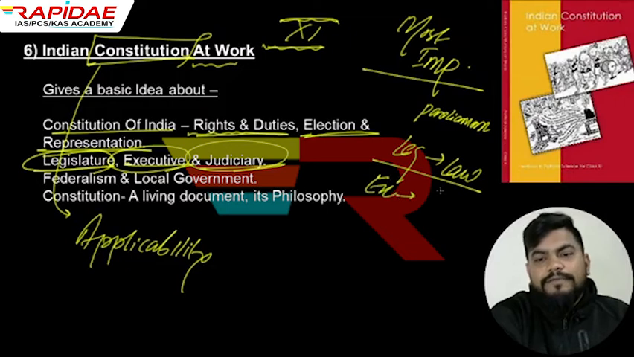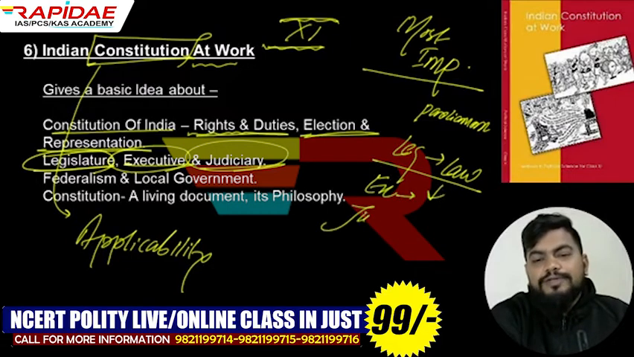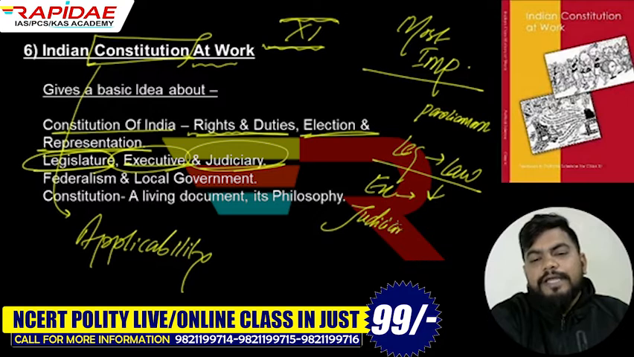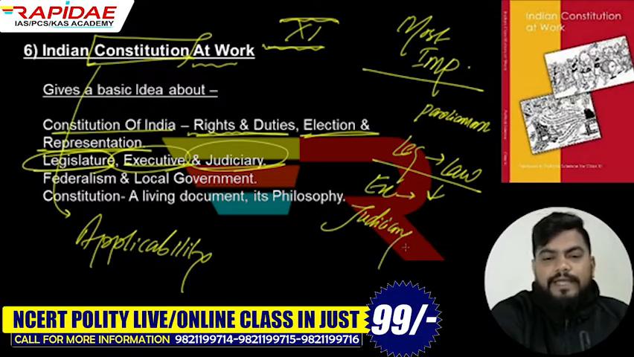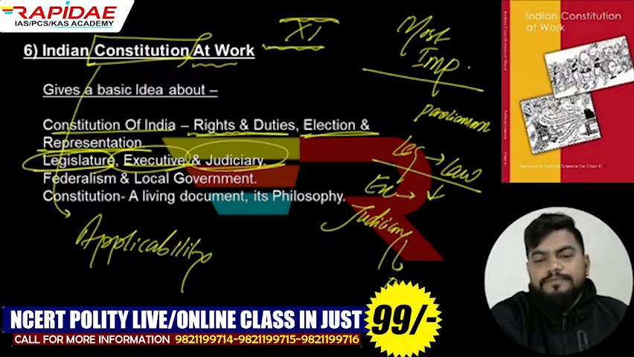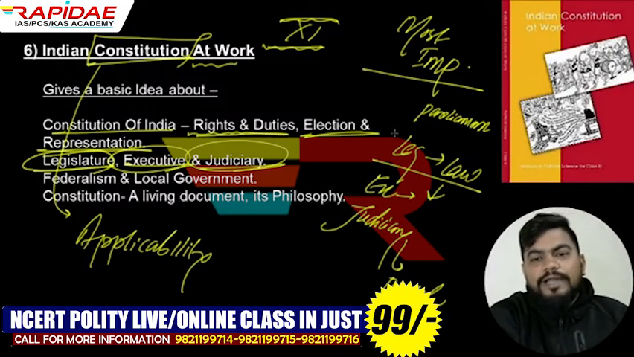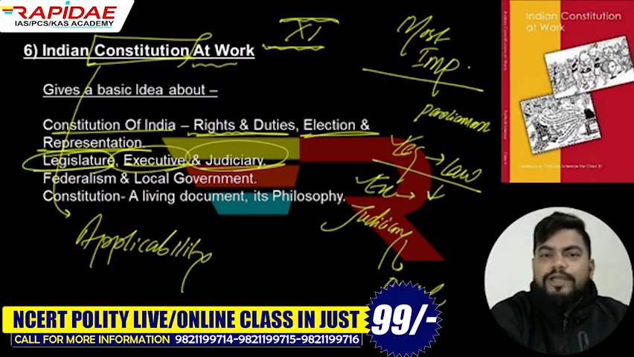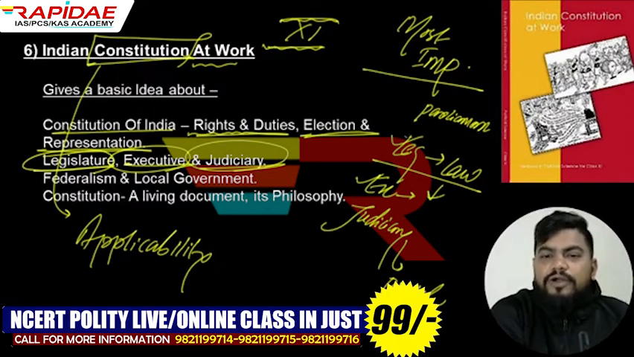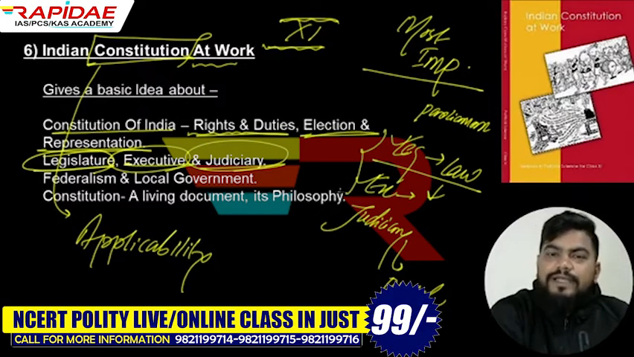Executive is the organ which is implementing the laws being made by the legislature. And judiciary, what is the role of judiciary? So its primary role is to punish the offenders, but also it keeps a check on legislature as well as executive, whether they are working in the interest of people or not. This will also be checked by the judiciary.